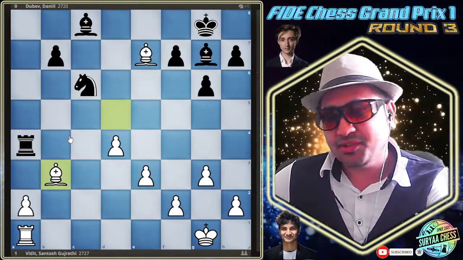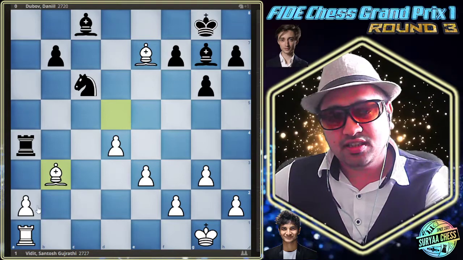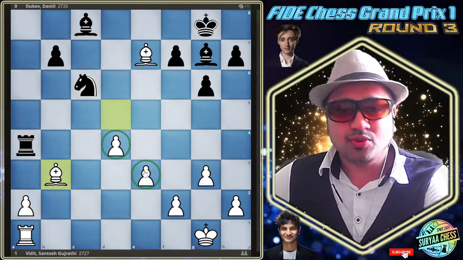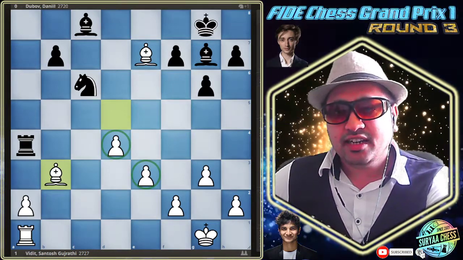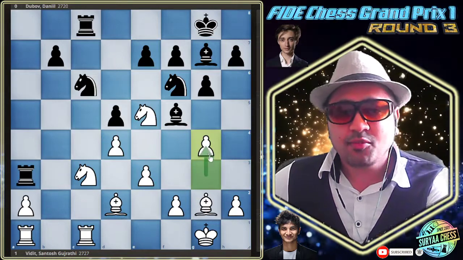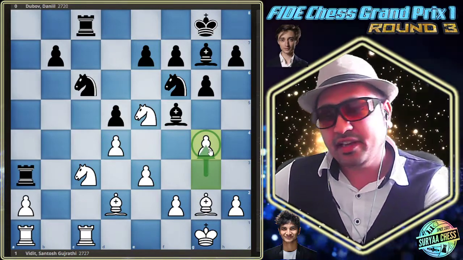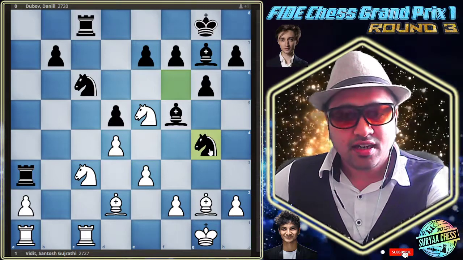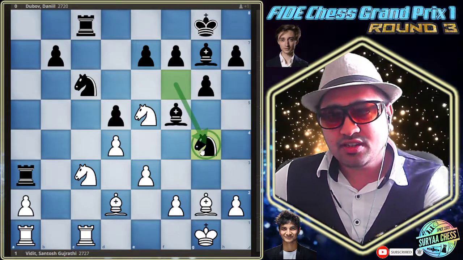That is the only compensation for white, where you can see white will have extra 2 pawns only for a piece. But it is not a good idea. So we said I'm just gambling a pawn now. If you want to take it, and he took. Danil said okay, it's a free pawn, why not?